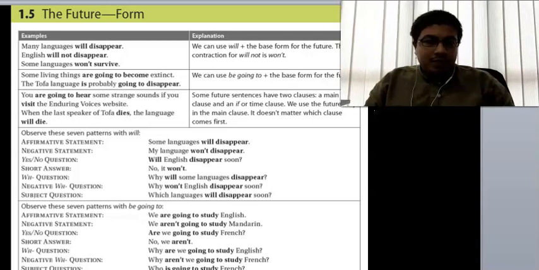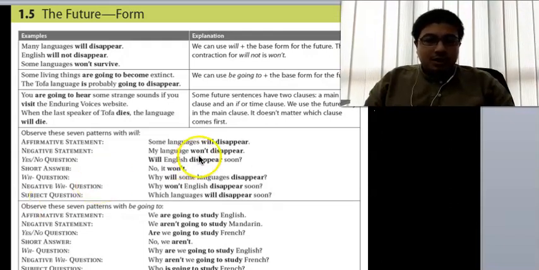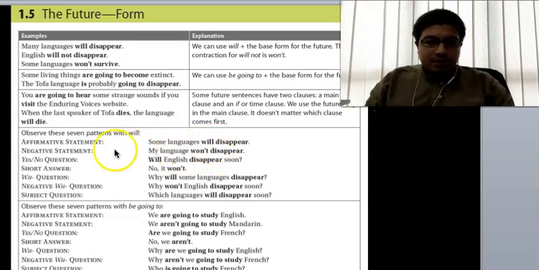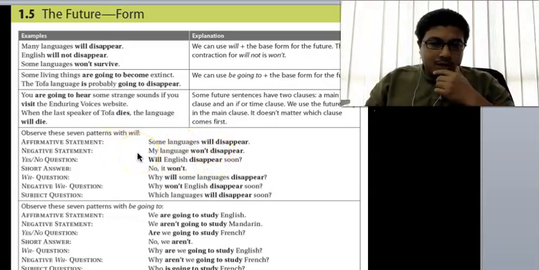Or we can make it short, won't disappear. So as you can see, the example here, many languages won't disappear. So that is the short for will not. So won't disappear is short for will not disappear.